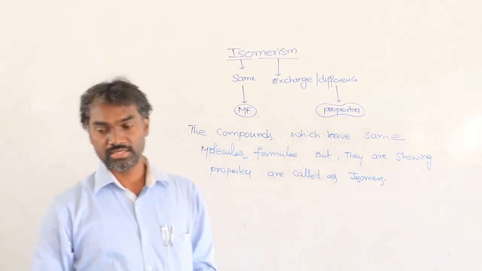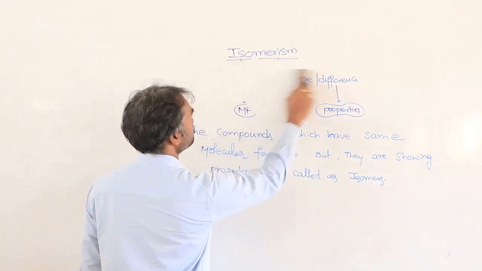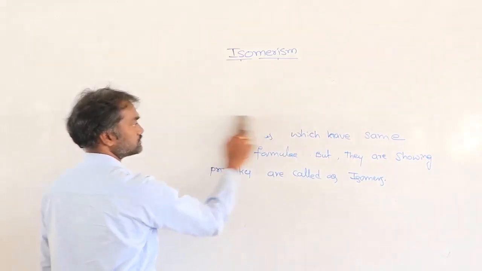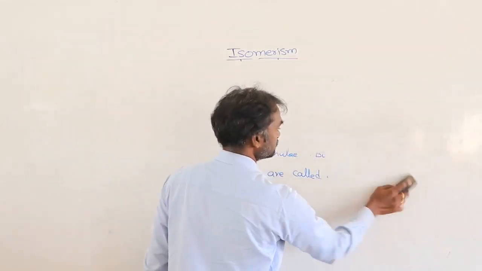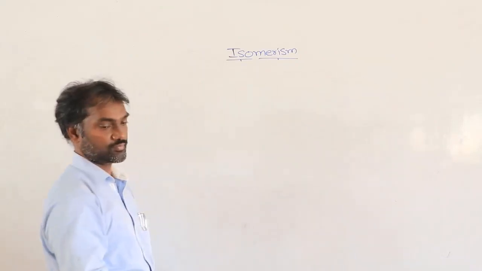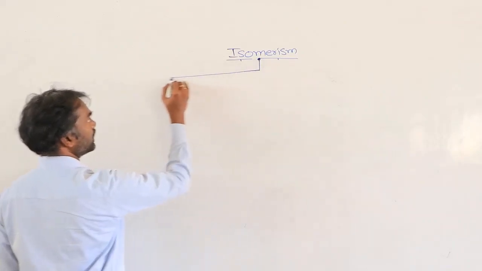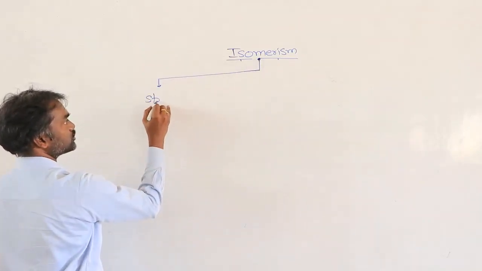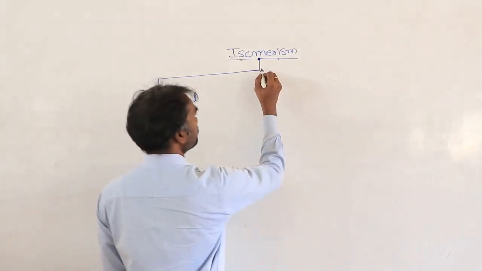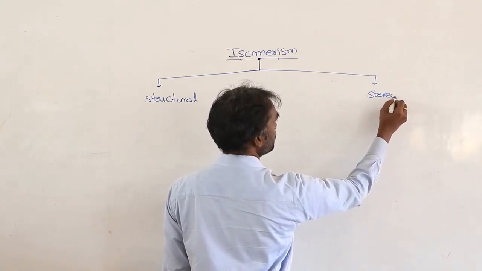This isomerism is mainly classified into two types. One is structural isomerism, and the second one is stereoisomerism.